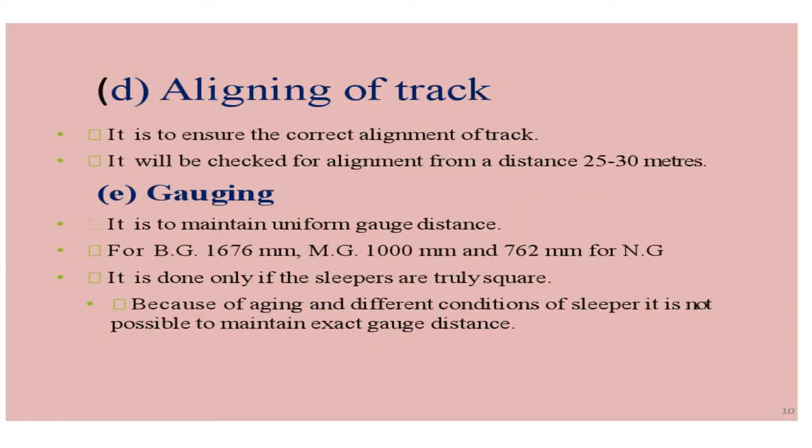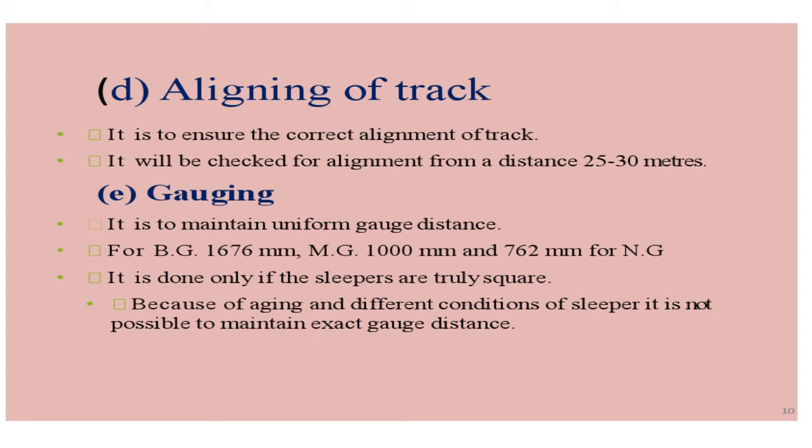Next comes the aligning of track. We know that track has to be correctly aligned both horizontally and vertically. So we have to ensure that correct alignment is maintained, and this is checked for around 25 to 30 meters. Then gauging: we know that each gauge has a specific gauge distance.